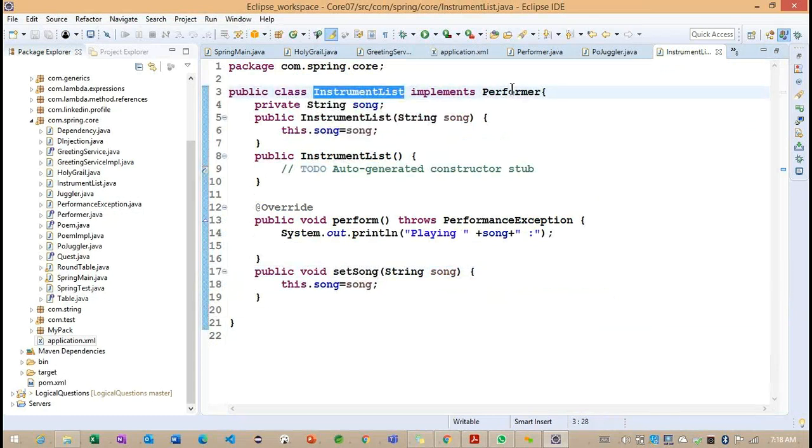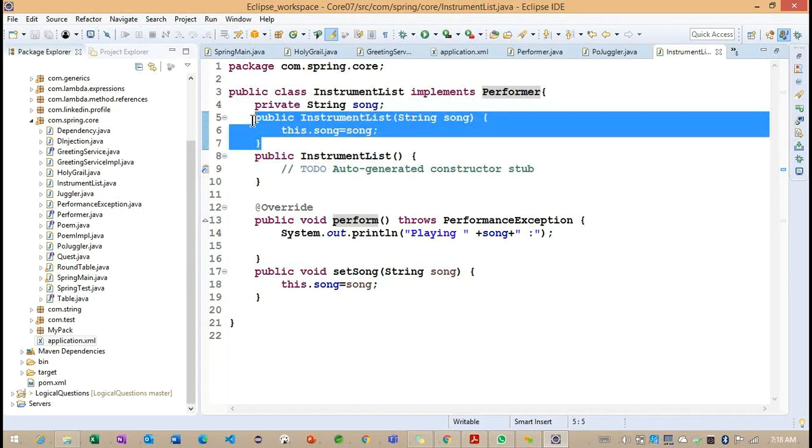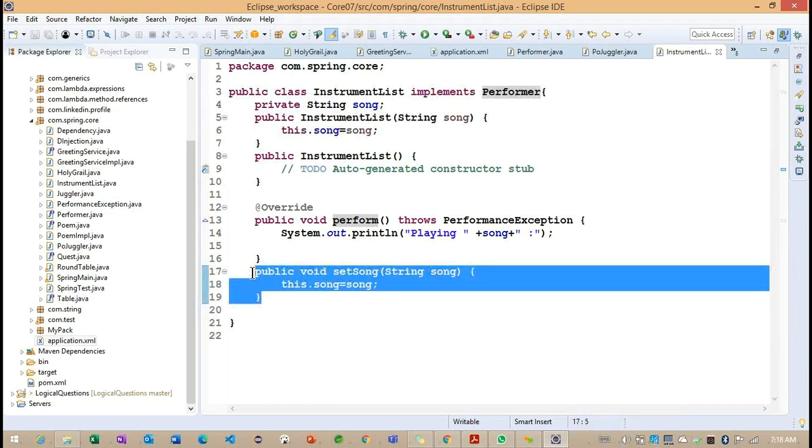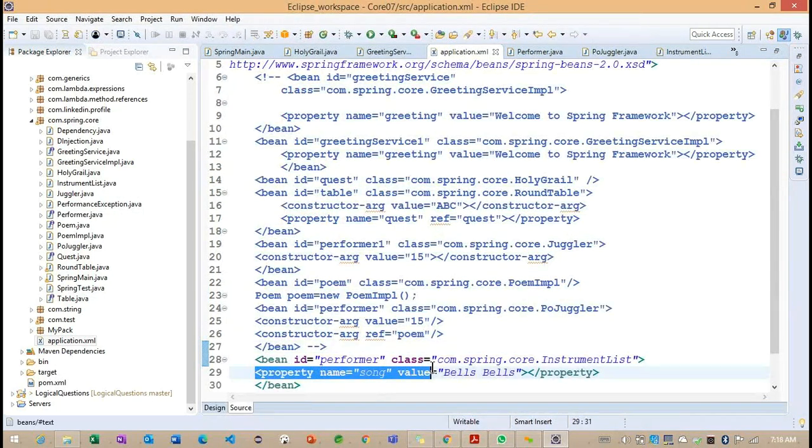In the instrument list, we are implementing from the performer and we are having one property. If you are interested to work on the constructor injection, we can work on this particular parameterized constructor. This section of code we already discussed in our yesterday class. Because of this, now I'm trying to work on our setter injection. Whenever we work on the setter injection, we need to define the setter method like this, based on the particular property. Once we define this property, I'm providing in our application.xml the property attribute name and value here.